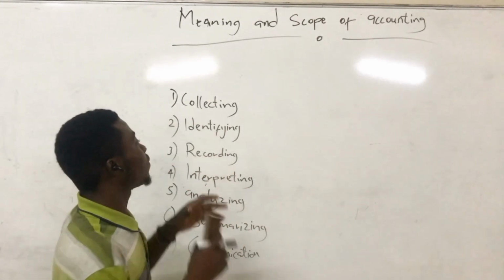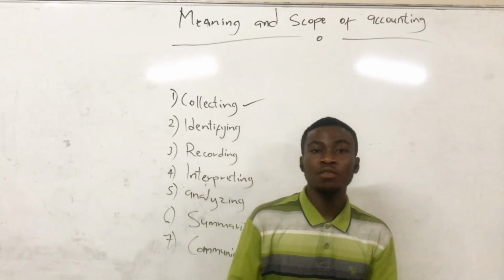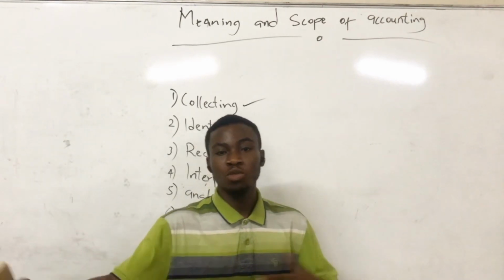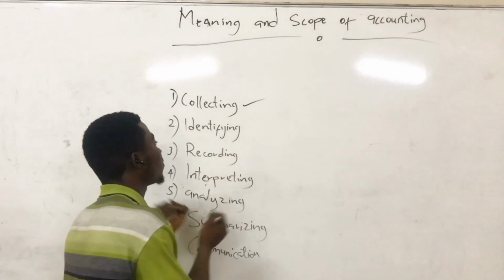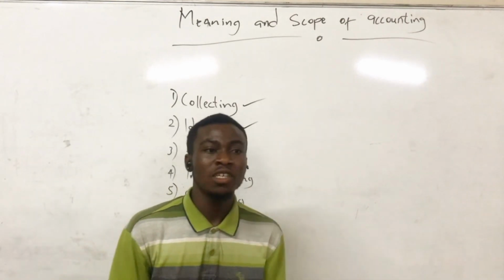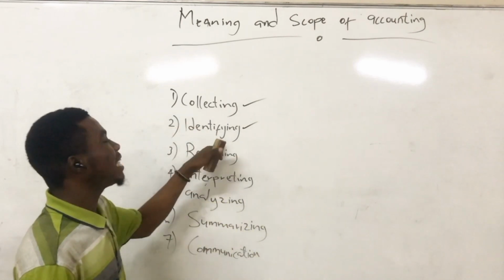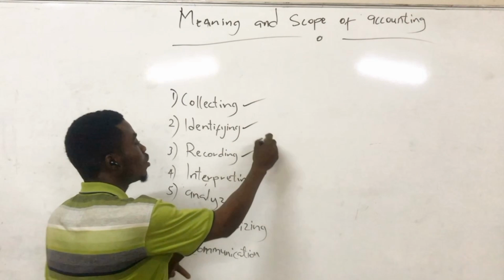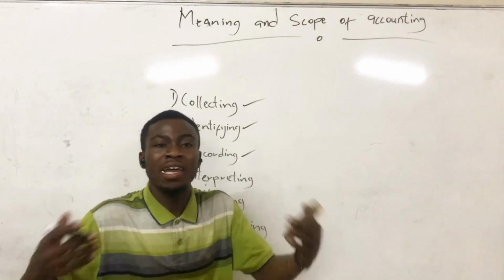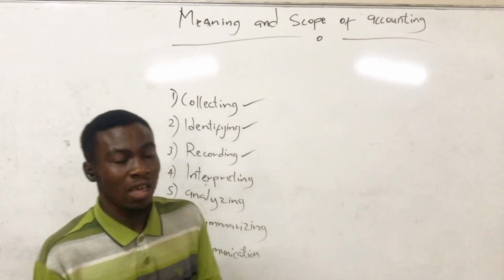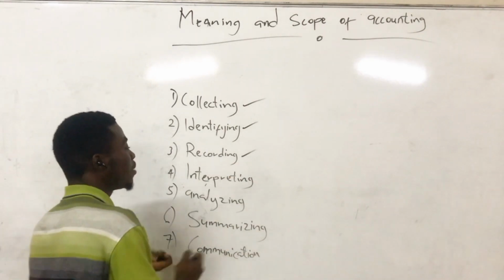So now I'm going to take the first one, that's collecting. In accounting, before you start accounting, you have to collect data, collect information from sources before you can account for it. Next one, you go to identifying. After you've collected the information, you have to identify it and know where each and every one is going. Now after identifying it, you go to your recording. After identifying that this is going here, this is going here, now you can go ahead and record what you've collected.